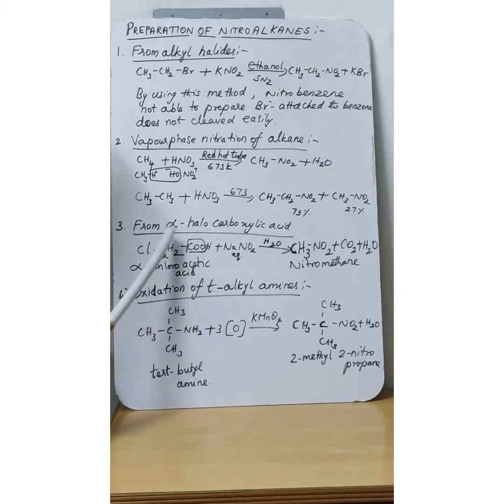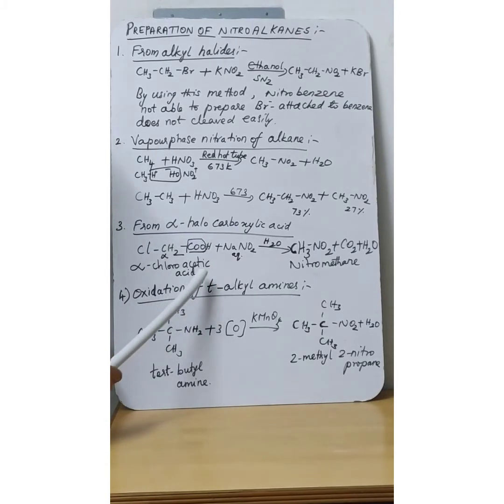Here the carboxylic acid is the functional group, and the carbon nearest to it has a halo group, that is, chloro. It is an example of an alpha halocarboxylic acid. The name of this compound is alpha chloroacetic acid.